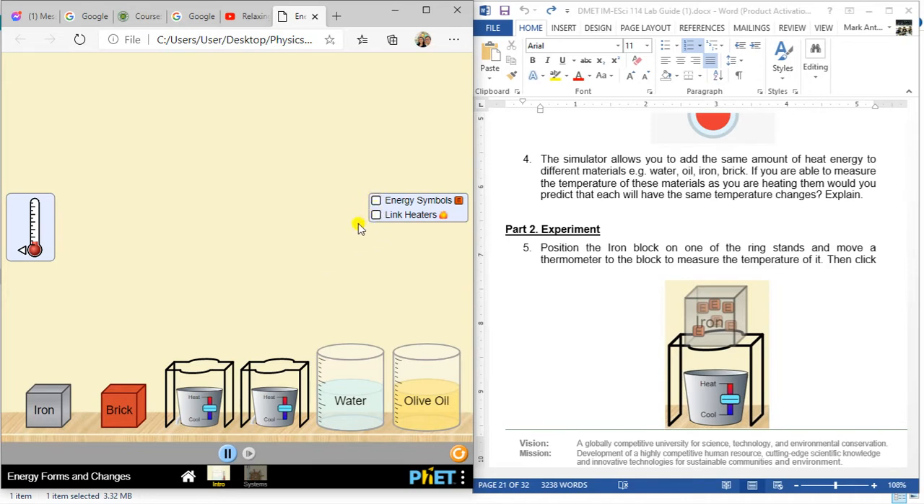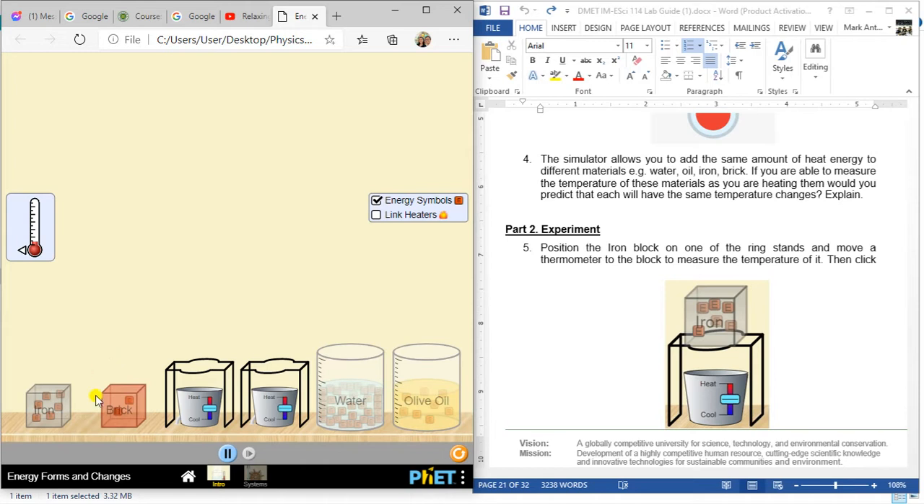Once you activate this, you can press the checkbox. So it will appear. Notice if I check energy symbols, it will show this. It looks like the material is blurred, but it shows the amount of energy possessed by our object. Again, energy is not a property of material, but it is a quantity that can be transferred.